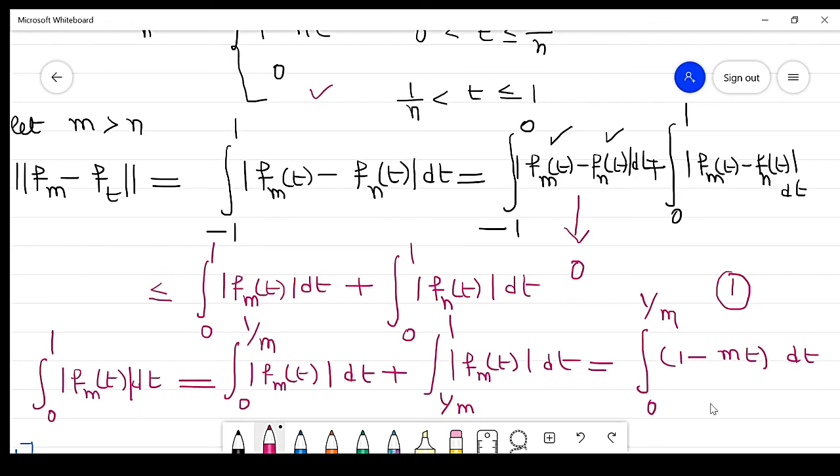Now integrate this value. It is 1 minus mt, its integration is t minus mt square.